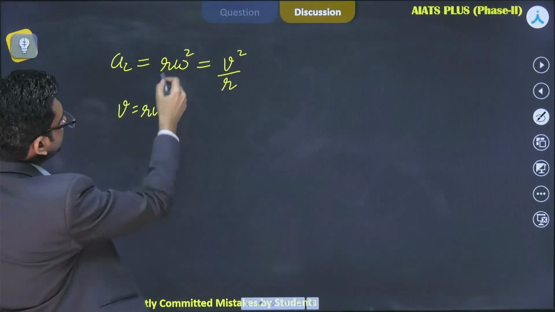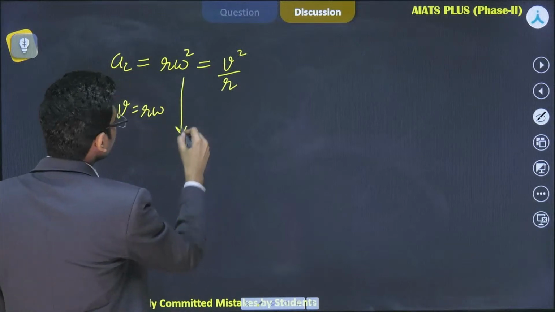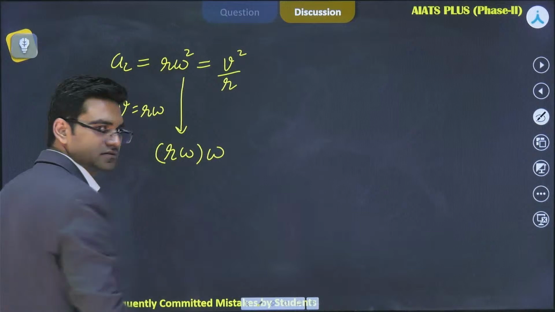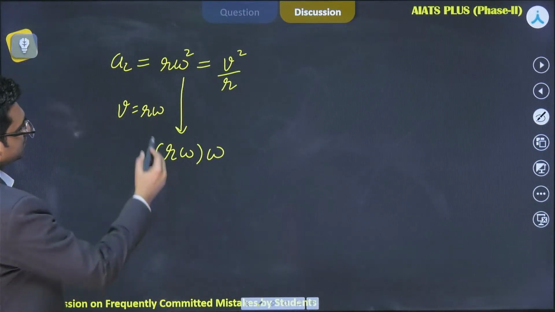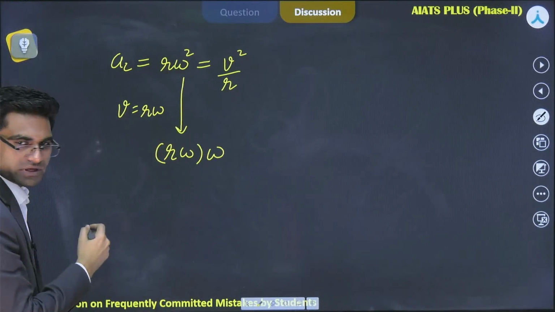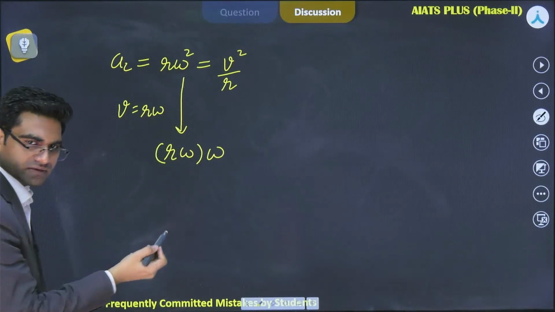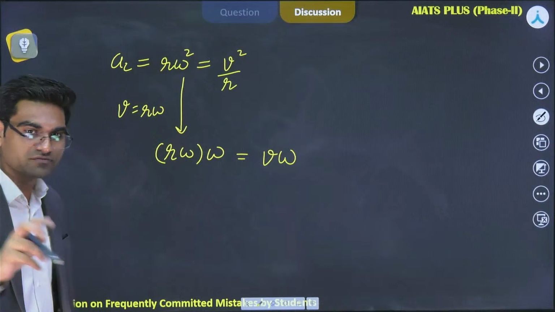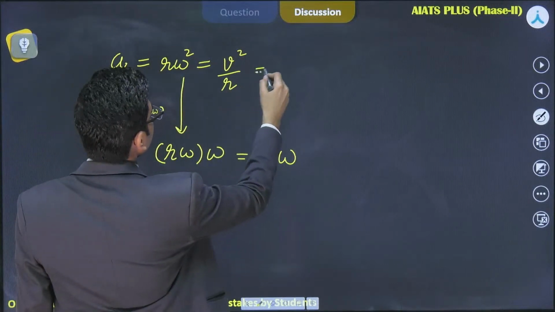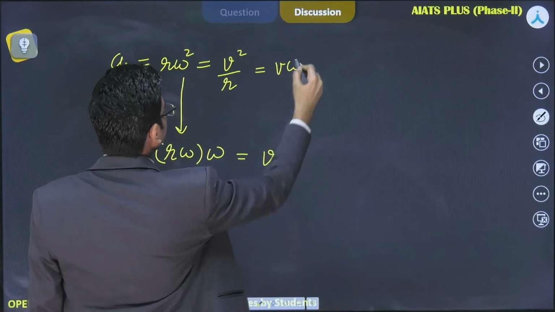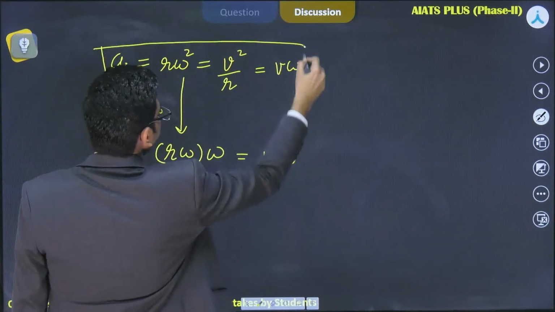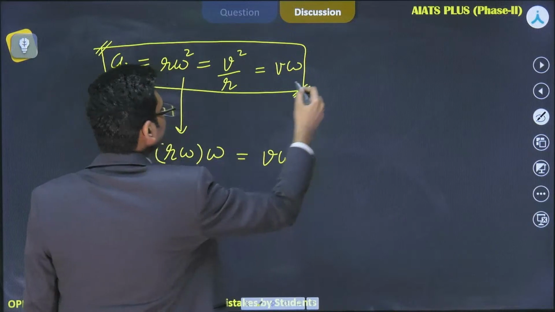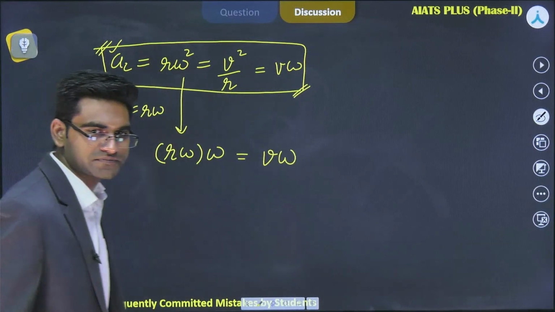So this r omega square can be written as r omega into omega. Yes or no? And as we know v is equal to r omega, then I can write r omega as v. So this formula will become v omega. So there are three formulas: r omega square, v square by r, and v omega. These are three different forms of this centripetal acceleration.